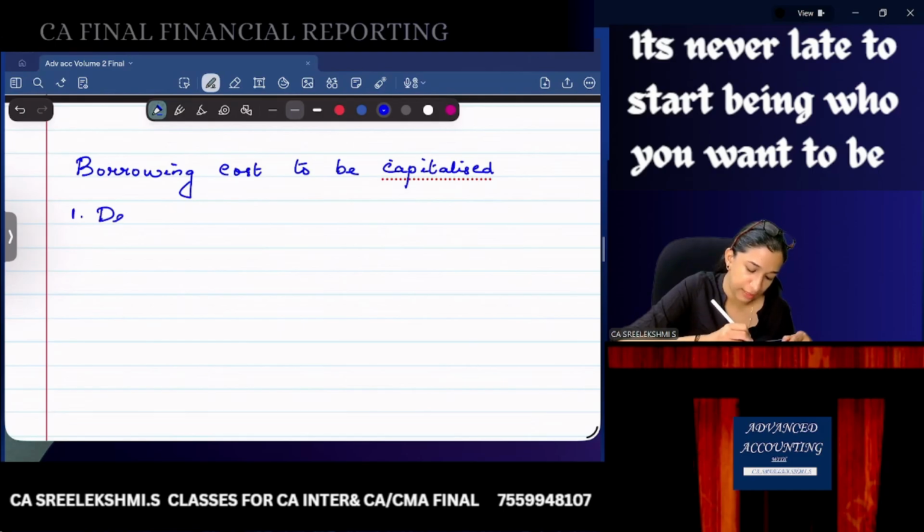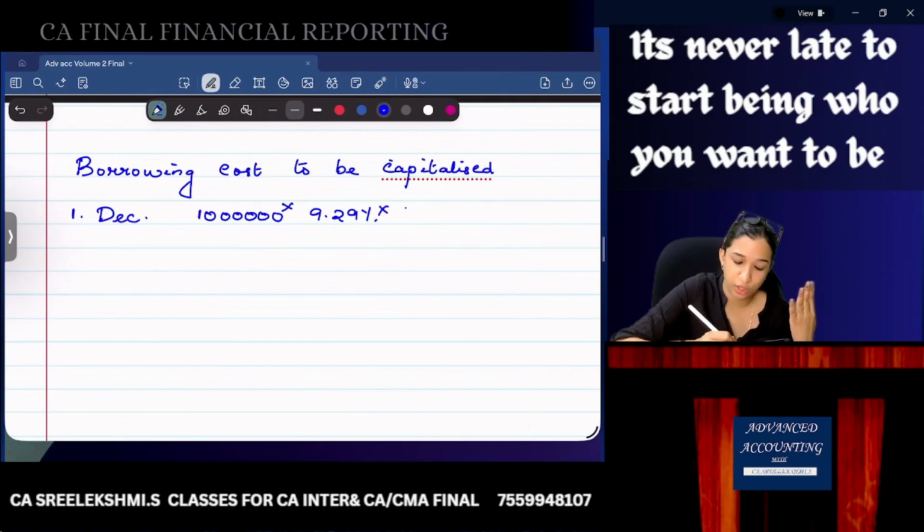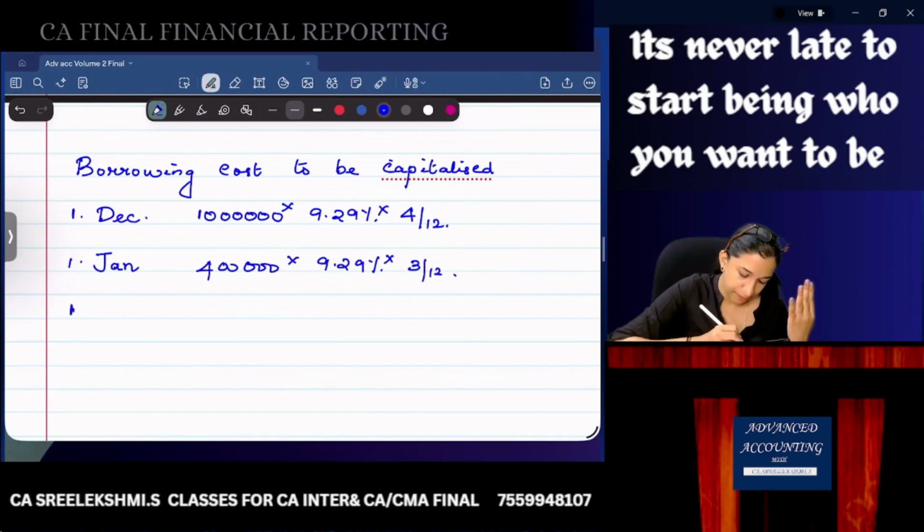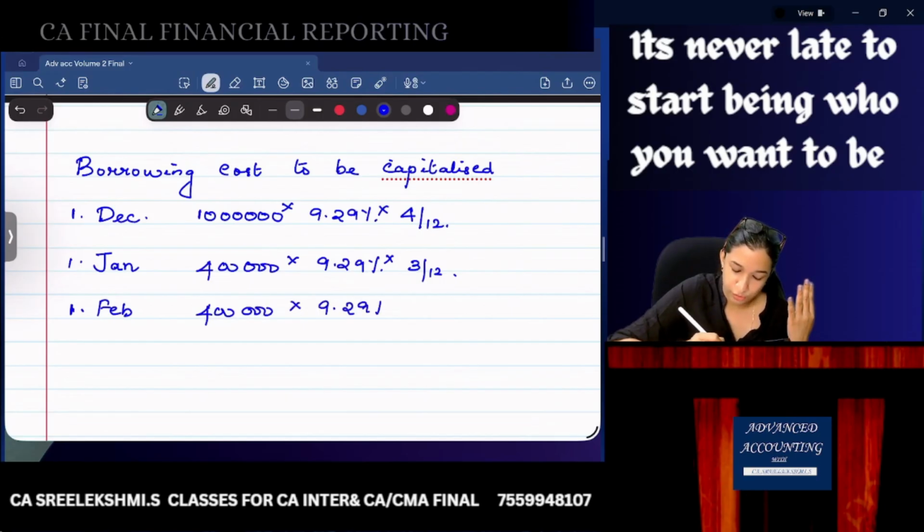Our work started only on 1st December. So we spent 10 lakhs. So 10 lakhs into 9.29% into December, January, February, March, 4 by 12. Then on 1st January, you spend 4 lakhs. So 4 lakhs into 9.29% into 3 by 12. On 1st February, another 4 lakhs we spent. 4 lakhs into 9.29% into 2 by 12.